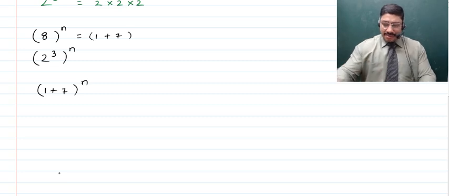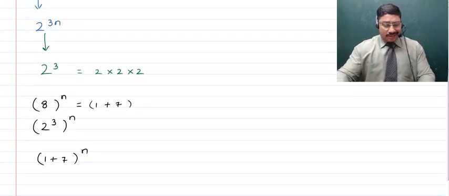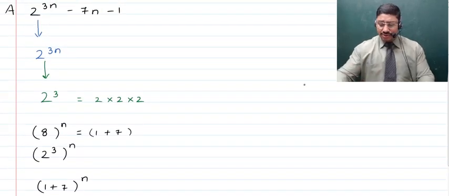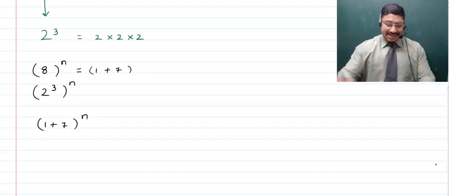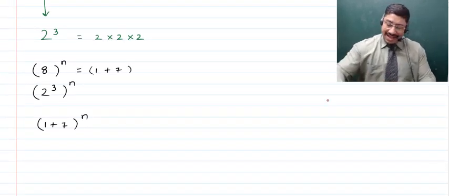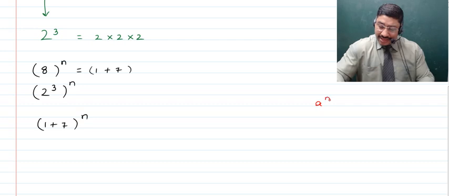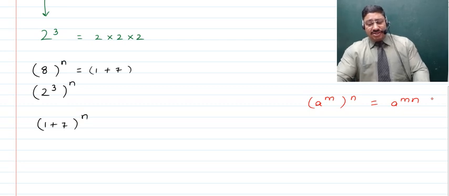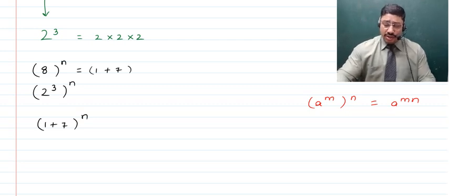So remember, I asked you people, let's quickly be directed towards 2 raised to the power 3n. Here, there's a rule of indices which tells you a raised to the power m, when raised to the power n, gives you a raised to the power m into n, which is the power of power rule in exponents. Many people will not know the name of this. This is the special name of this rule in exponents.